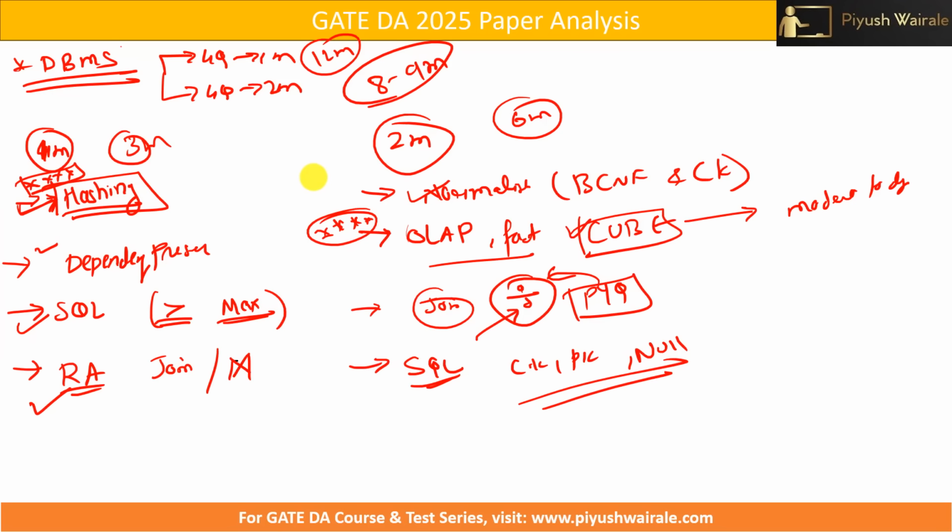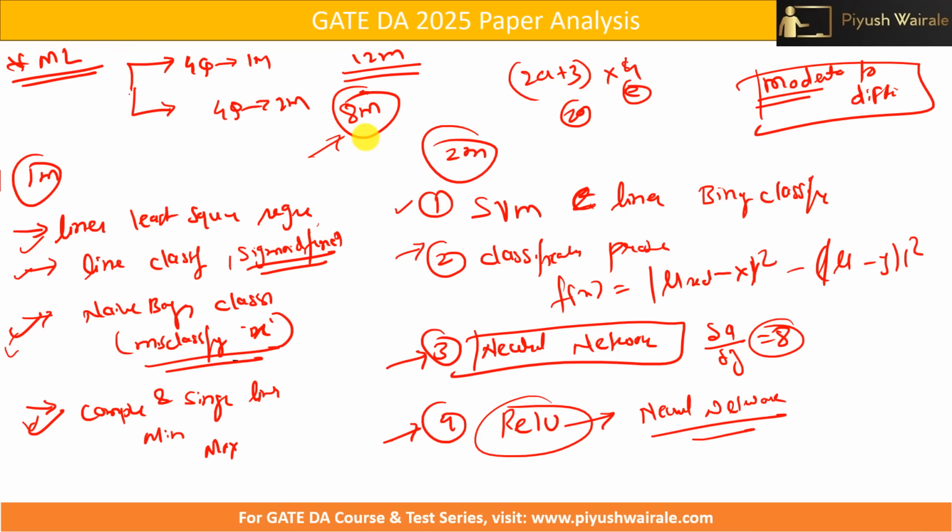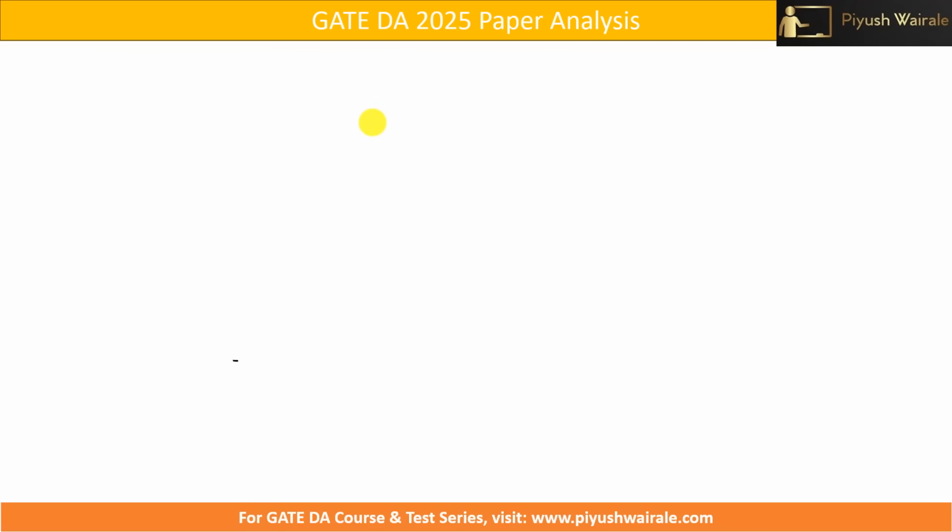So we have discussed up till now 4 courses: AI, Calculus, DBMS, ML. Now we are left with 2 subjects. So that was the main thing: the entire paper was dominated by linear algebra and probability. I can say almost 32% weightage was there for LA and probability together. The paper was completely dominated by LA and probability, and the LA questions were very conceptual. For probability, if you understand the concept, you can solve most of the questions.